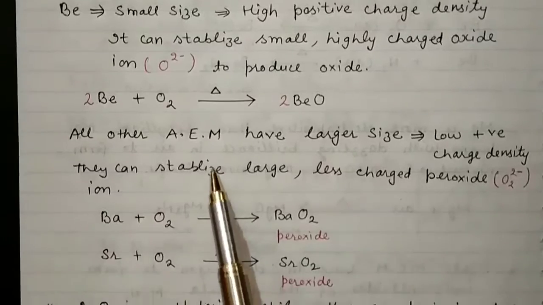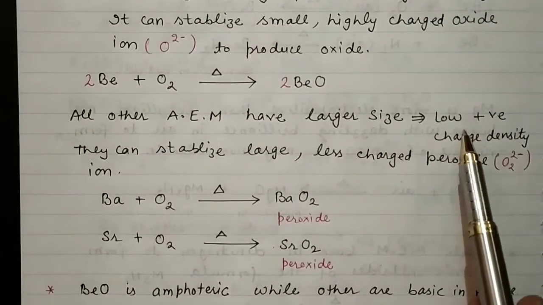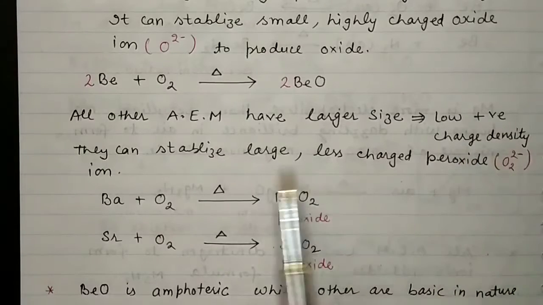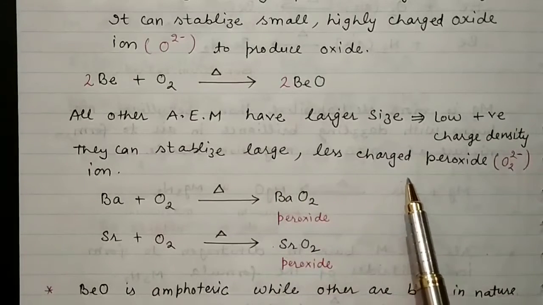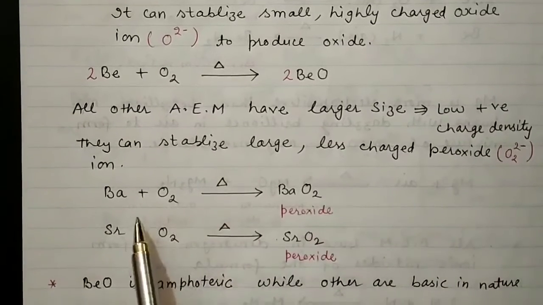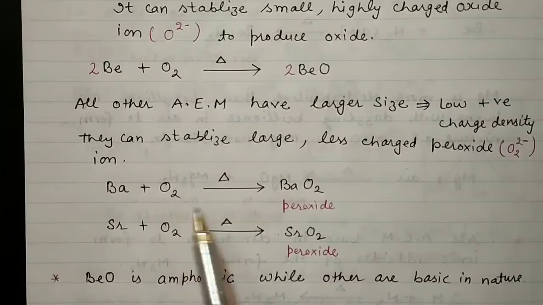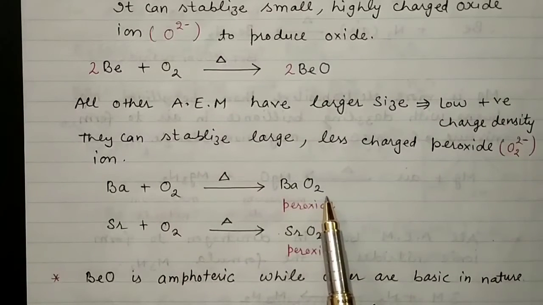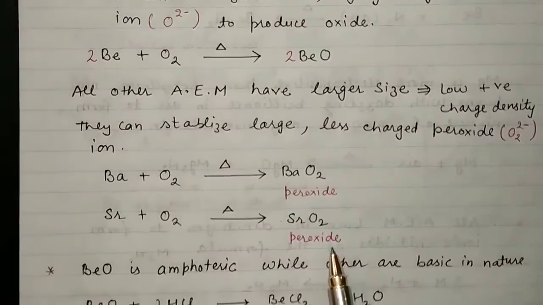All other alkaline earth metals have larger size, meaning low positive charge density, so they can stabilize the large, or less charged, peroxide ion. So barium combines with oxygen to form barium peroxide, and strontium combines with oxygen to form strontium peroxide.